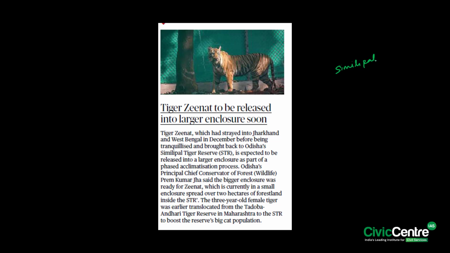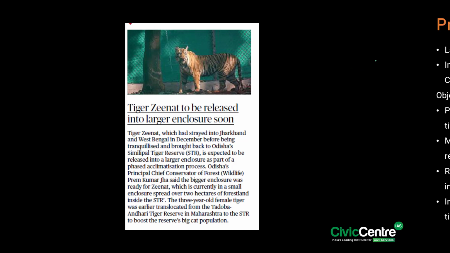Okay, so in this context, we'll talk about Project Tiger. Then we'll briefly look at the Similipal Tiger Reserve, and then we'll talk about the BOMA technique. What is the importance of this technique in wildlife management? Okay, so firstly, what is this Project Tiger?